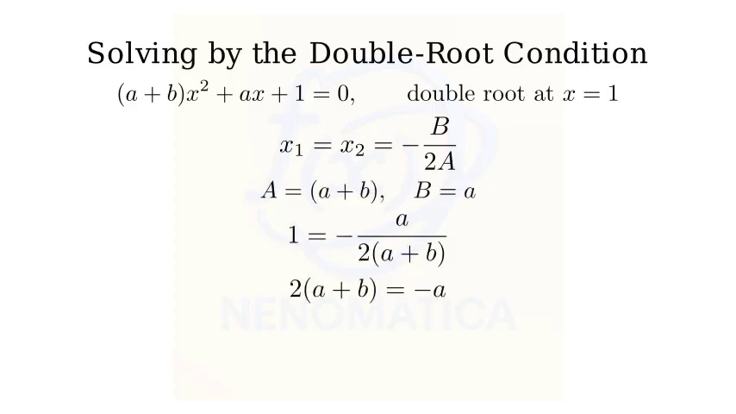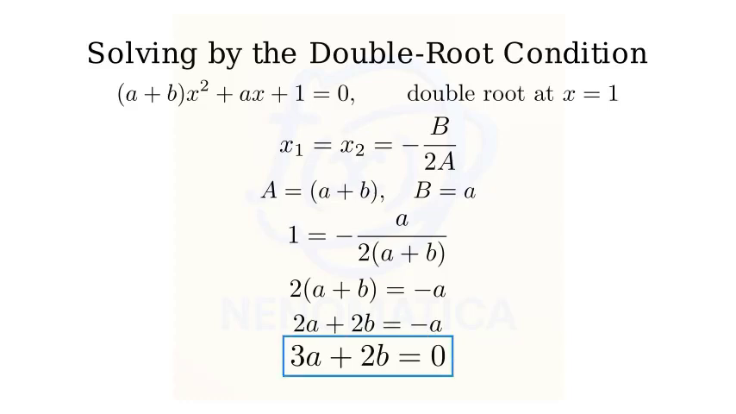Step 1. Use the double root condition. For a quadratic ax squared plus bx plus c equals 0, a double root occurs at x equals negative b over 2a. Here, a equals a plus b, and b equals a. Because the double root is at x equals 1, we set 1 equals negative a over 2 times (a plus b). Now clear denominators: 2 times (a plus b) equals negative a. Rearranging, 2a plus 2b equals negative a, so 3a plus 2b equals 0. This is our first equation.